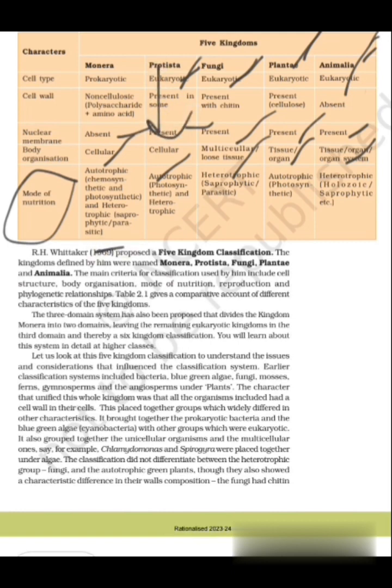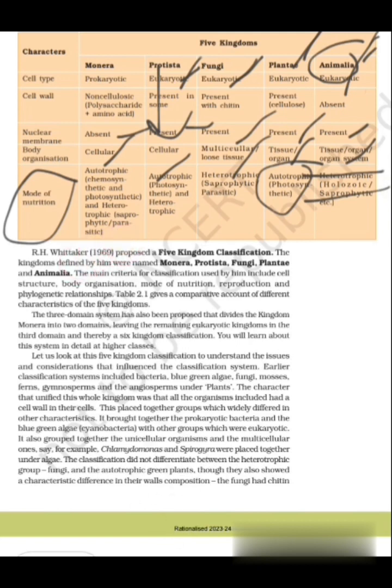Protista: autotrophic, photosynthetic and heterotrophic. Fungi: heterotrophic, saprophytic and parasitic. Plantae: autotrophic, photosynthetic. Animalia: heterotrophic, holozoic or saprophytic.